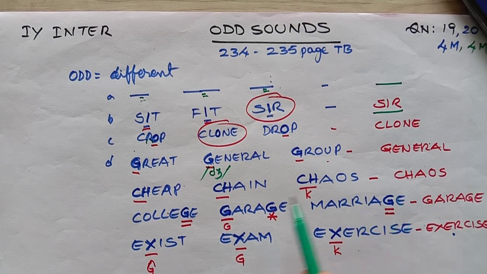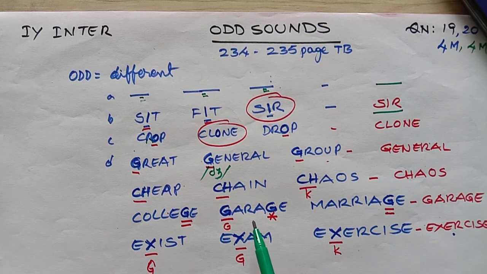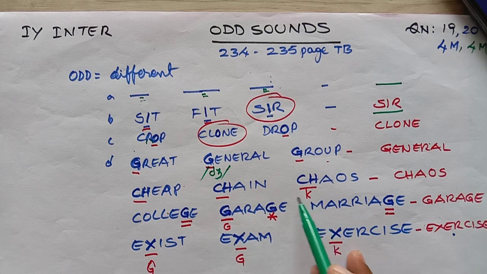Next, college, garage, marriage. Here G is pronounced in college. The first G in garage is pronounced as G, garage. And this is pronounced as J, marriage. So which is different? Garage is different.